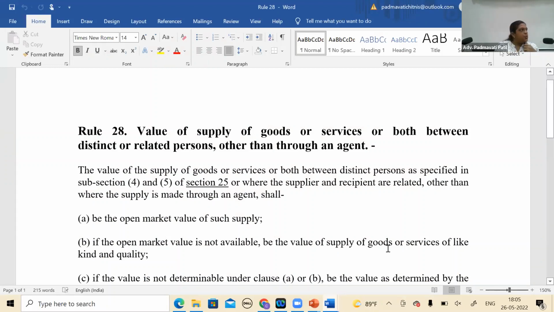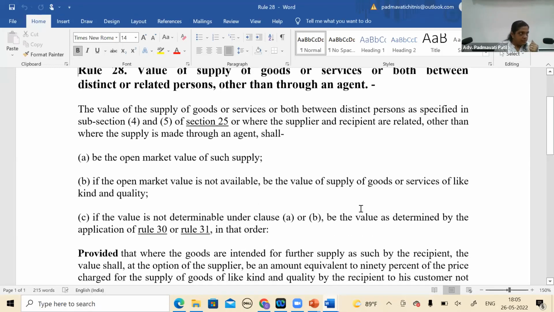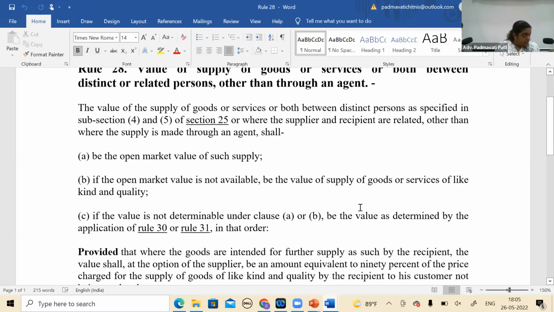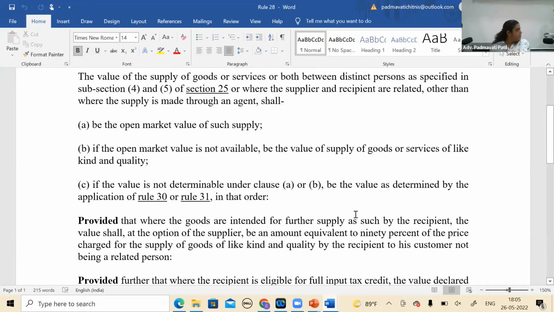Wherein it says first you go to open market value, your point. Open market value means we can say the value of independent parties. Then if that is not available, assuming for a moment in our case it is available, but just let us go through the provision. Assuming that open market value is not available, then goods or services of like kind and quality. Then third, our point, if value is not determinable under A or B, value is determined under Rule 30 or 31 in that order. But if you go to the second proviso now,